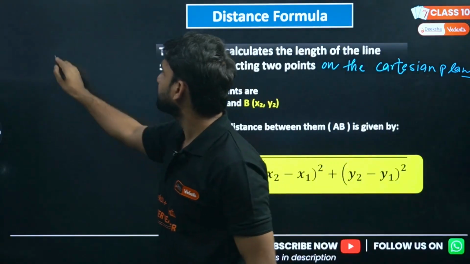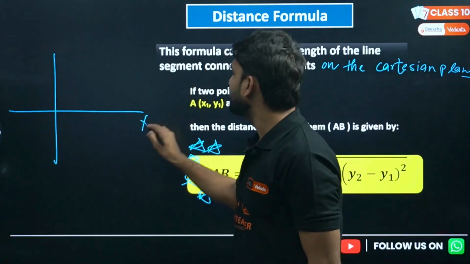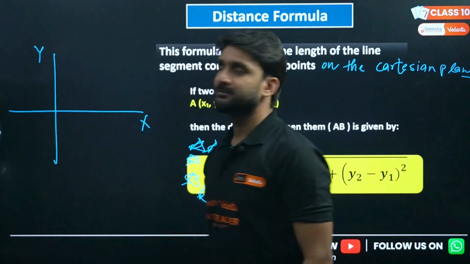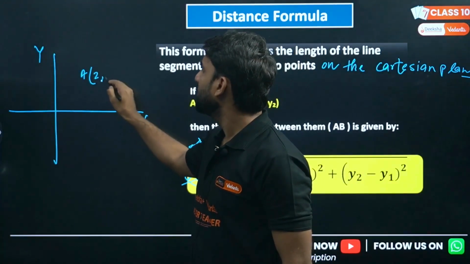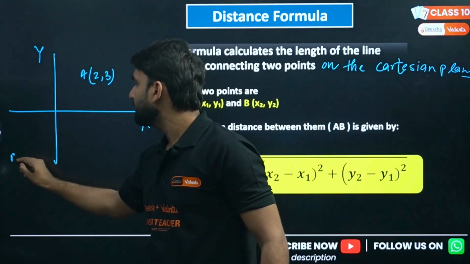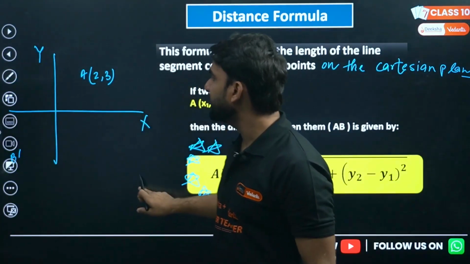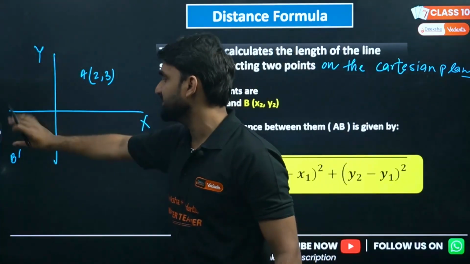Let's say this is a Cartesian plane here. This is your x-axis, my dear lovely kids. This is your y-axis. There is a point A, let's say (2, 3), here, and there is a point B here. This is the first quadrant, this is the second quadrant, this is the third quadrant.